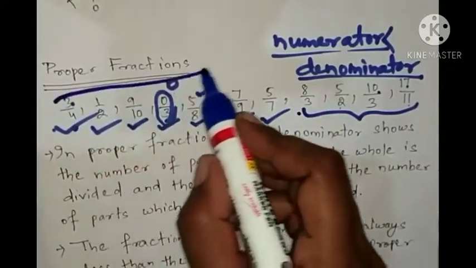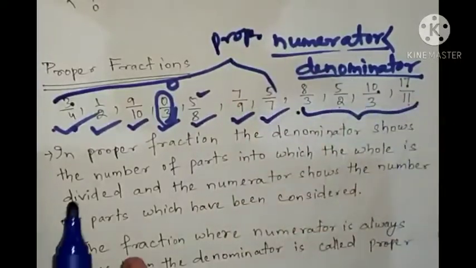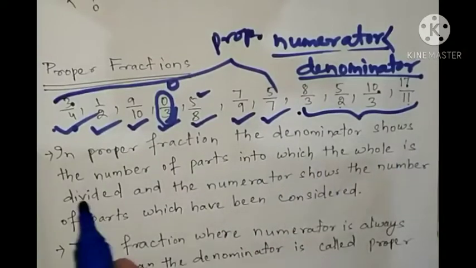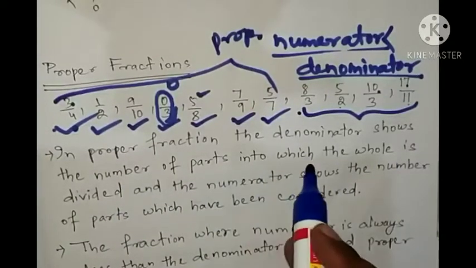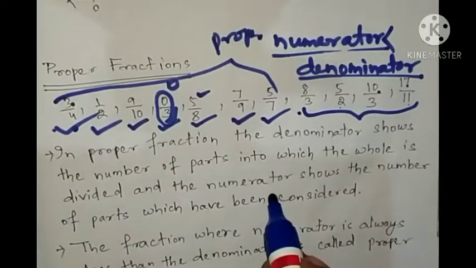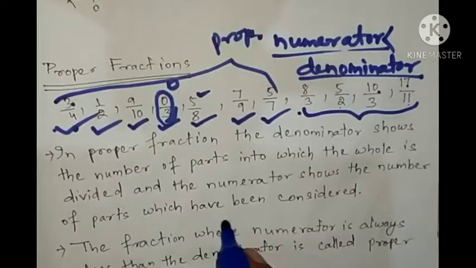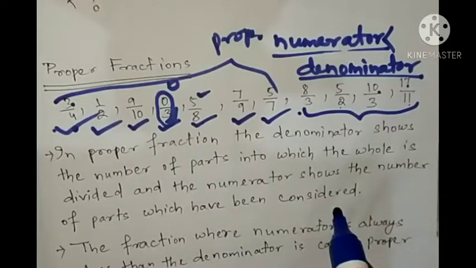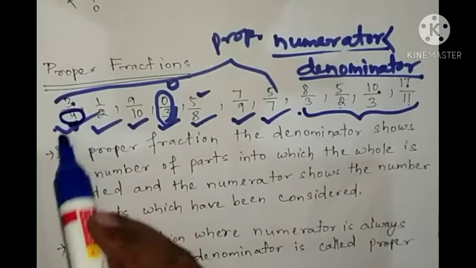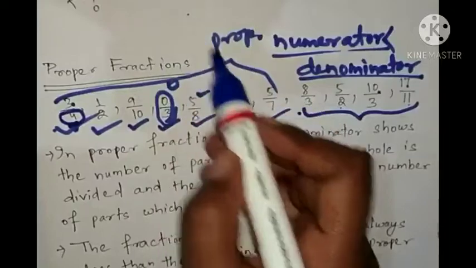So how many proper fractions? These are proper fractions. So look at here, in a proper fraction the denominator shows the number of parts into which the whole is divided, and the numerator shows the number of parts which have been considered. Okay, so here the denominator is showing how many parts it has been divided into. 3 by 4 means a whole portion.